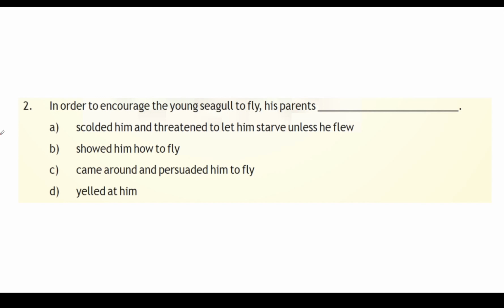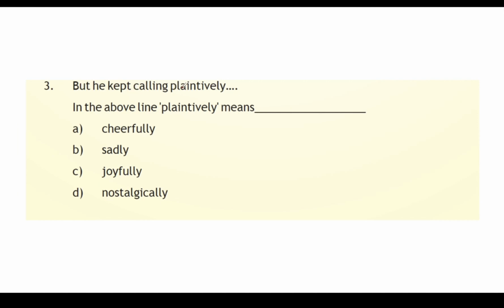Next, pause the video and think. In order to encourage the young seagull to fly, his parents called him and threatened to let him starve unless he flew, showed him how to fly, came around and persuaded him to fly, or yelled at him. It's scolded him and threatened him to starve. This is the answer.